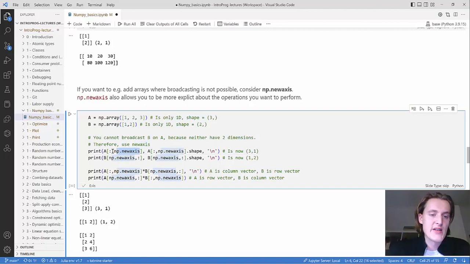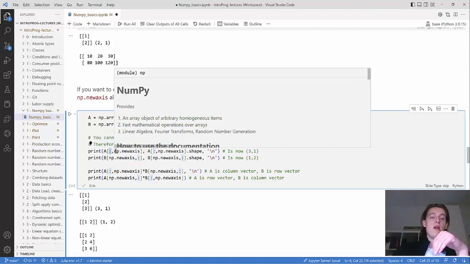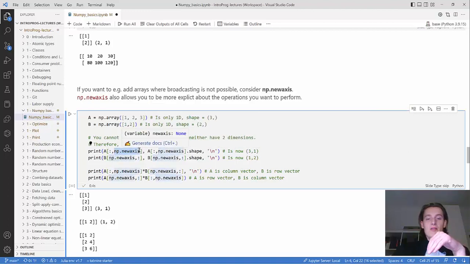What I mean by that is that with this colon, you decide, okay, I want all my elements to be in the rows, and then I want a column indicator too. So instead of having 3 comma nothing, you get 3 comma 1, and you can do the opposite by writing newaxis first, comma, colon, all the elements of B, and then you get a 1 by 2 NumPy array.